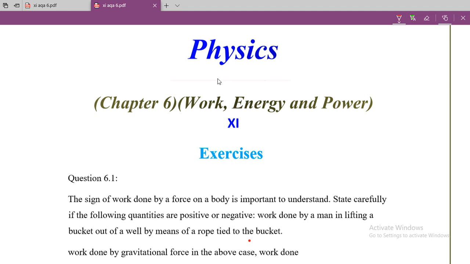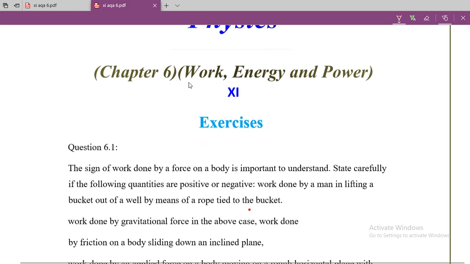This session is for class 11th and we have completed the derivations and theoretical portion of chapter 6, that is work, energy and power. And today we are going to solve the numerical problems given in the exercise of your NCERT book of chapter 6. So let us start with the first question, that you can see on your screen.